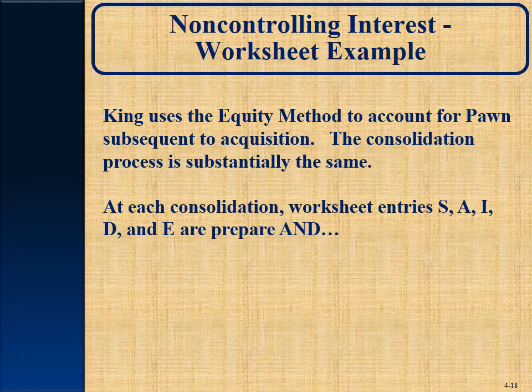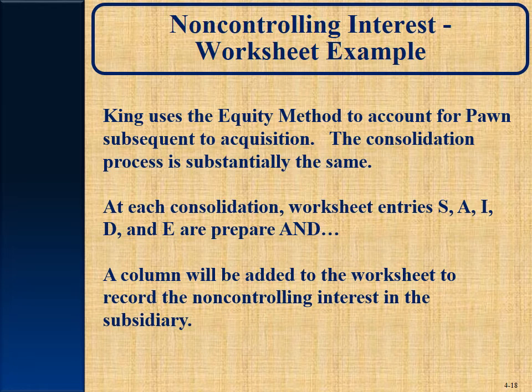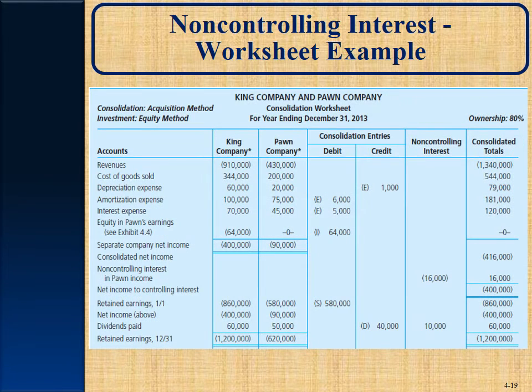So at each consolidation, worksheet entries S, A, I, D, and E are all prepared as if they owned 100%. And a column will be added to the worksheet to record the non-controlling interest in the subsidiary. So take a look on page 157. And there it is.